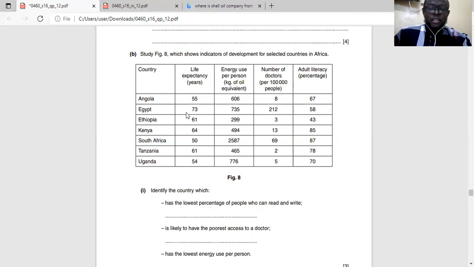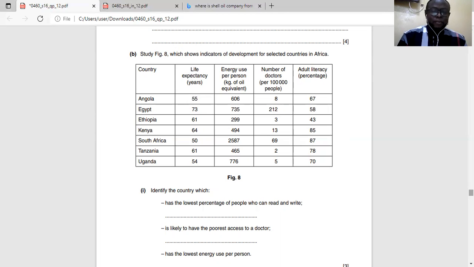So if we pick Egypt, you can say that Egypt has a life expectancy of 73, meaning that people are living longer. The country with the highest number of people living longer in Africa is Egypt. And also, it has the highest number of doctors per 1,000, meaning that Egypt is a country that has the highest number of people with access to good medical care in Africa. So those are your justifications. Just explain it like that, because they have the highest life expectancy and the highest number of doctors per 1,000. Those are the 2 points.